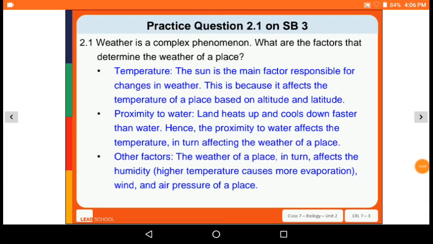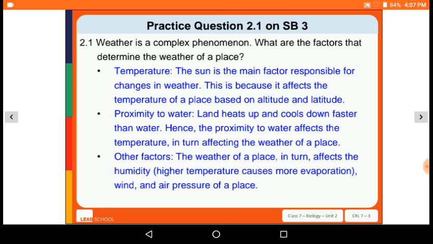Now solve practice question number 2.1 in your supplementary book, page number 3. Weather is a complex phenomenon. So what are the factors that determine the weather of a place? First is temperature. The sun is the main factor responsible for changes in weather. This is because the temperature of a place is affected by its altitude and latitude.